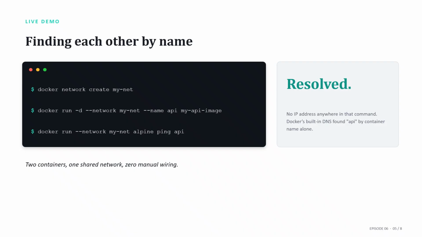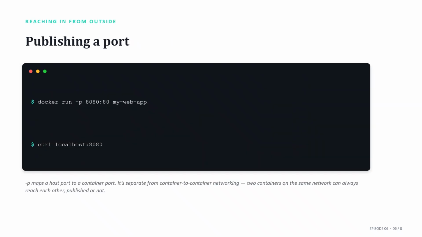docker run --network mynet --name api my-api-image. docker run --network mynet alpine ping api. That ping resolves and connects. One container found another purely by name, because they share a user-defined network. docker network ls lists every network on your machine. docker network inspect mynet shows you exactly which containers are attached and what IPs they hold.